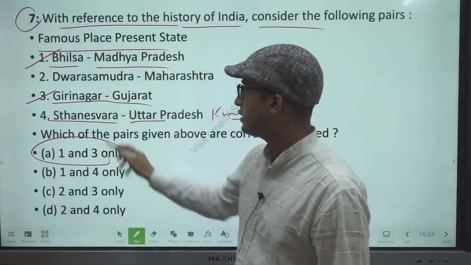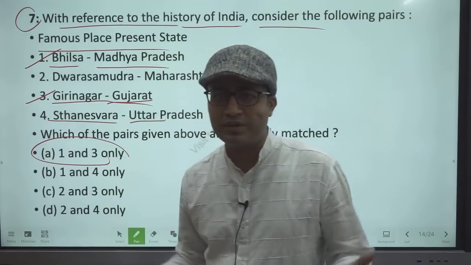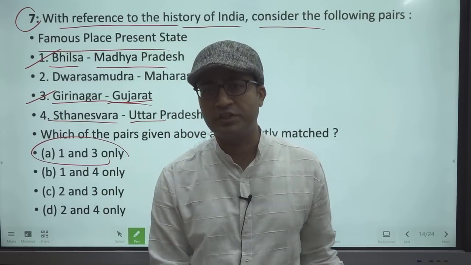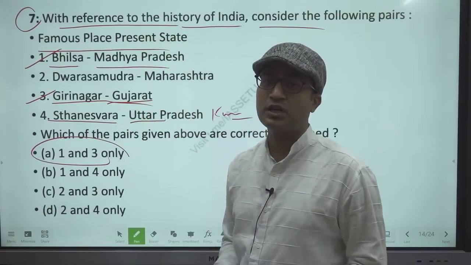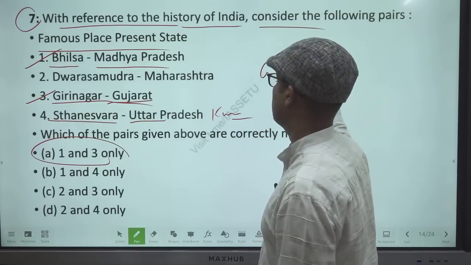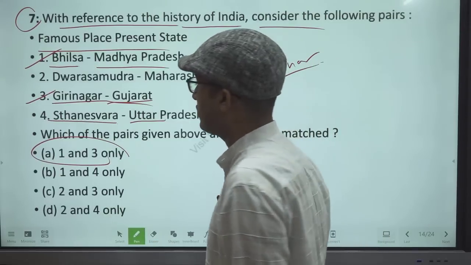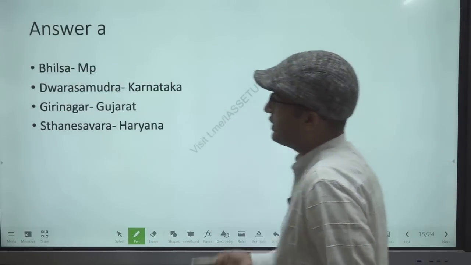Okay, so here there is a confusion about Girinagar. It is given in Bangalore, but that is a locality named after V.V. Giri, former president. But here this Girinagar is Gujarat. Girnar is known as Girinagar. गिरनार जो है वो गिरिनगर, उसका नाम गिरिनगर भी है. So here I take answer A.